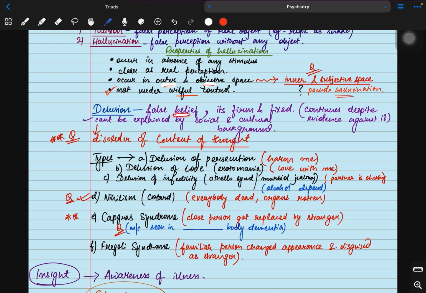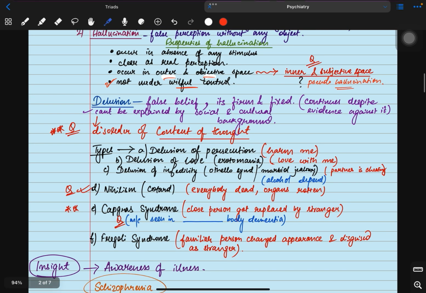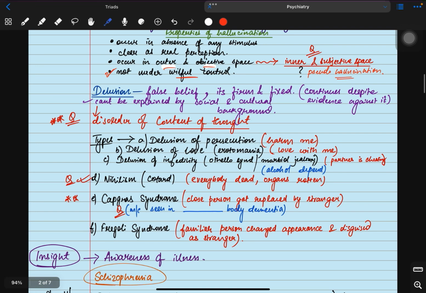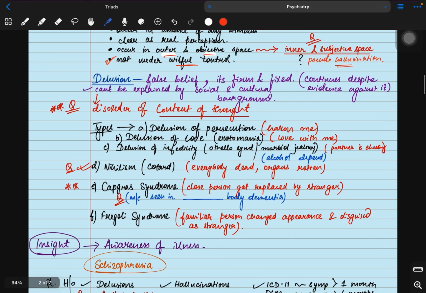Delusion means a false belief. It's firm and fixed, and it continues despite evidence given against it. It cannot be explained by any social and cultural background also. In spite of giving evidence that the belief is false, the person has a firm and fixed decision about the belief. So, delusion is a disorder of content of thought. It's again a very important question: what is the disorder of delusion? It's a disorder of content of thought.